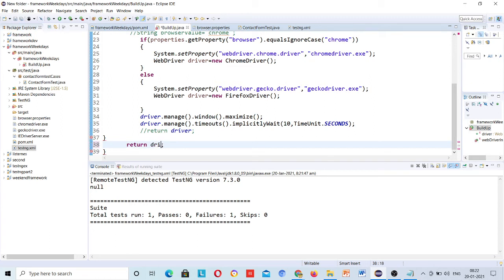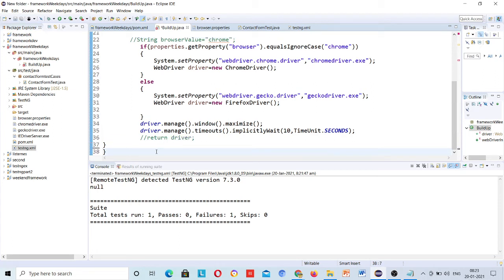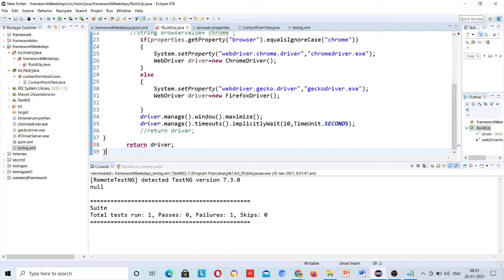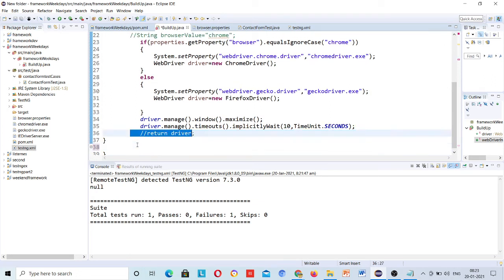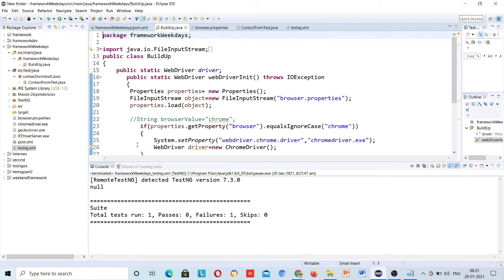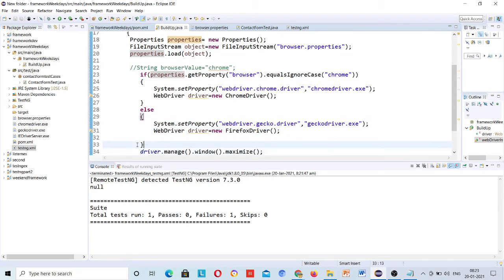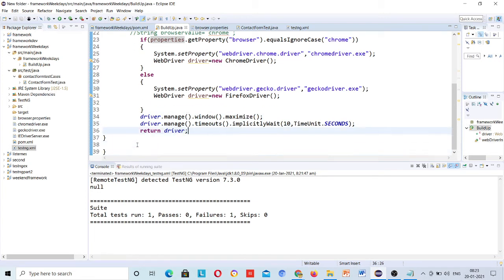No, return byte expected. WebDriver init throws IO exception, and then we are returning the driver from here.